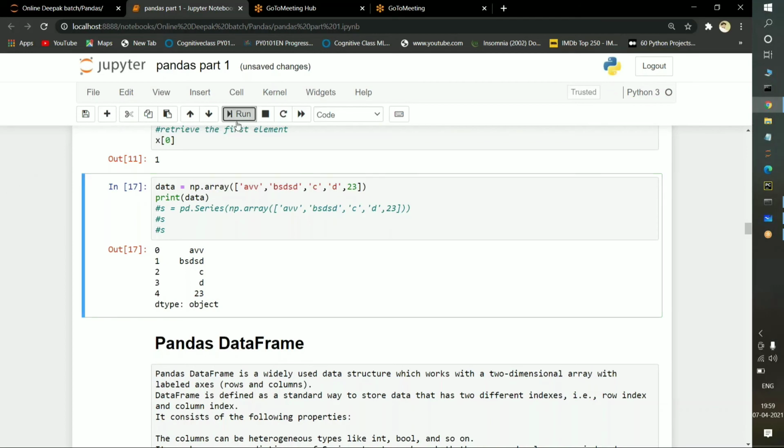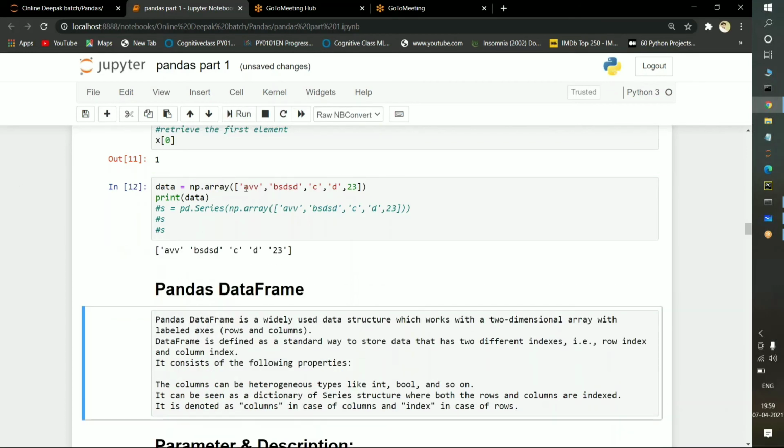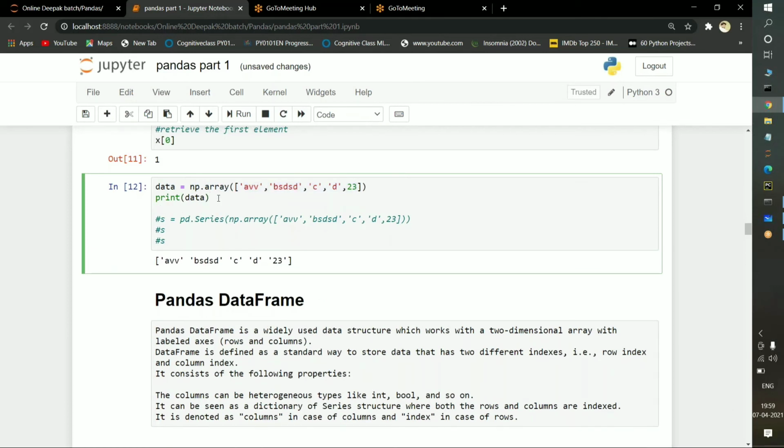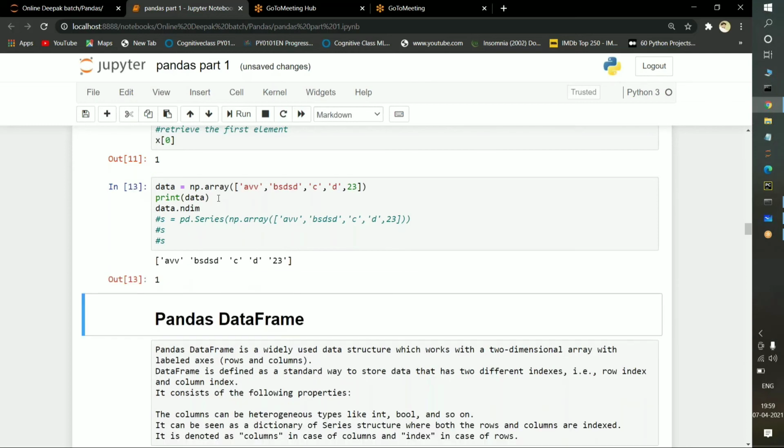If I execute it, see, whatever values are inside the array, it is going to print. If you want to see the dimensions, simply use data dot ndim. See, it is one dimension data. It is very simple.